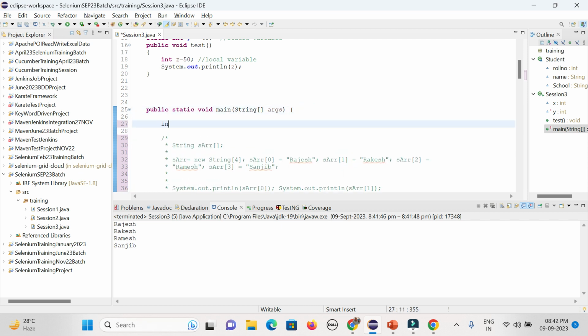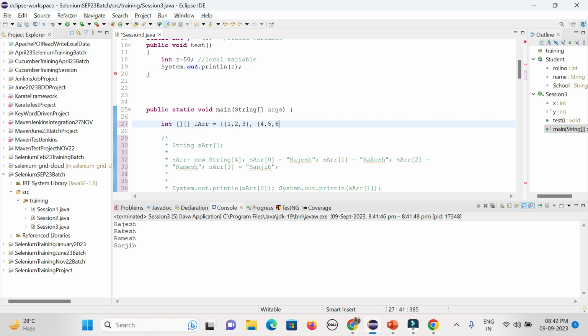So I will write int, then 2-dimensional brackets, and the array name, say int r, equal to, and then the brackets, giving 1 2 3 as my first row. Again I give the next row, 4 5 6.